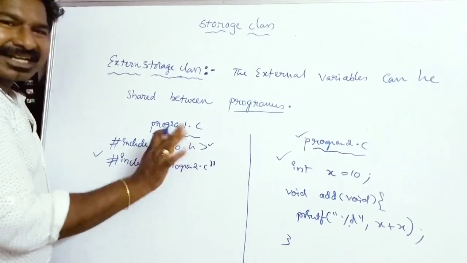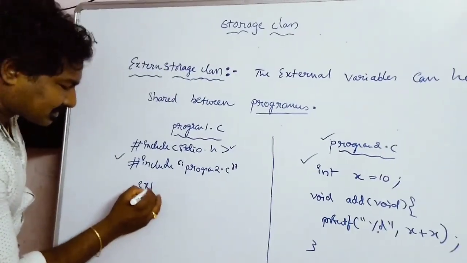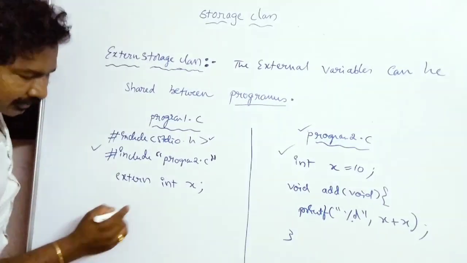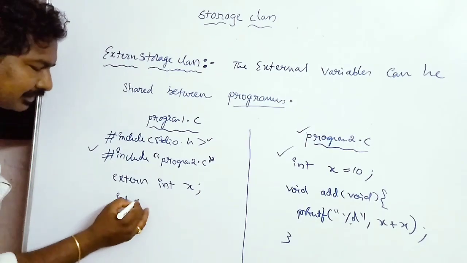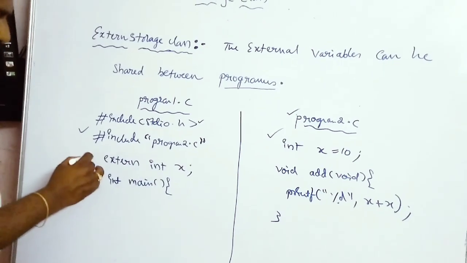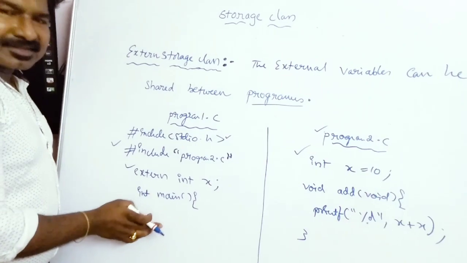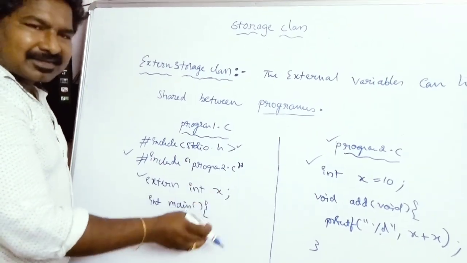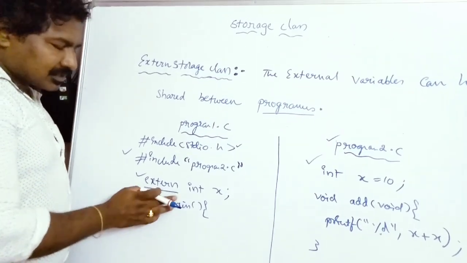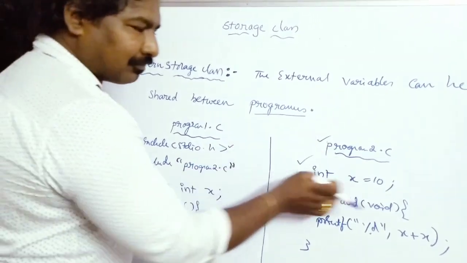So what I have to do is declare my x as extern int x. Okay, so this should be before main, friends. Okay, int main. So what do you mean by this particular line, extern int x? When your compiler sees this extern int x, it will understand that this x does not belong to this program, because this is extern. So this will be taken from another program. It will search for this program 2.c and will get the value of x. Okay, so that is what your compiler will do.